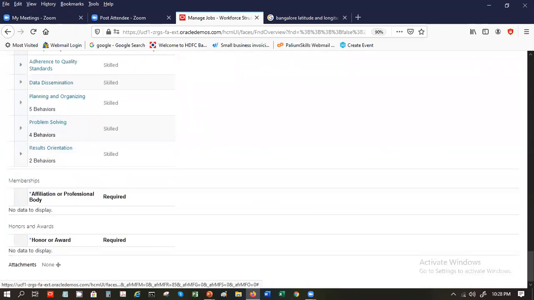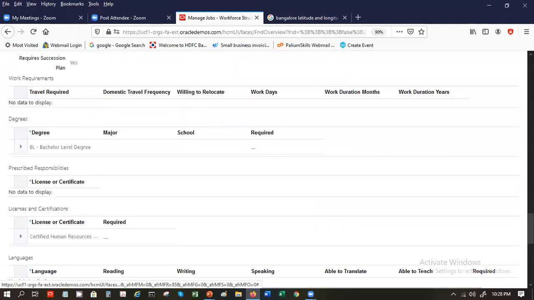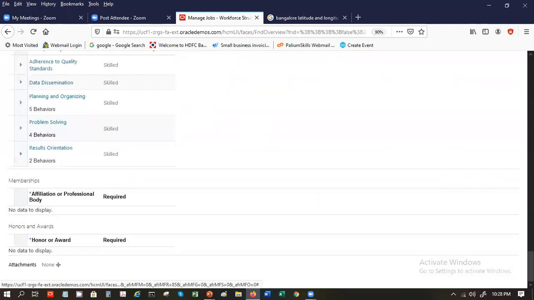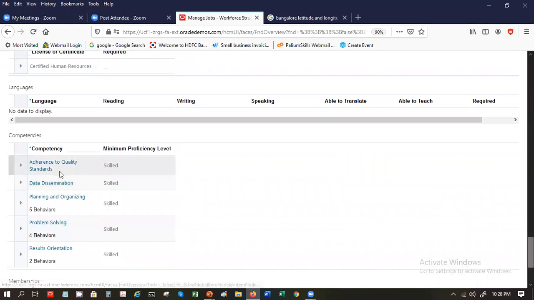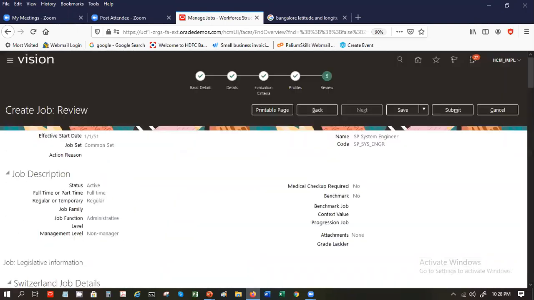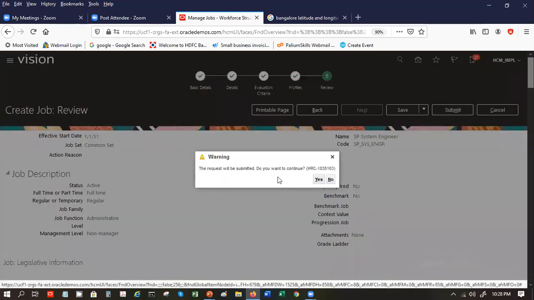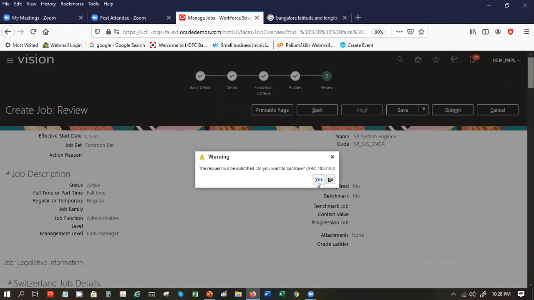So you enter all this. It's a review, including competencies. You see these competencies here: quality standards, demanding organization, problem solving, and then you say submit. So now your job is created. Okay.